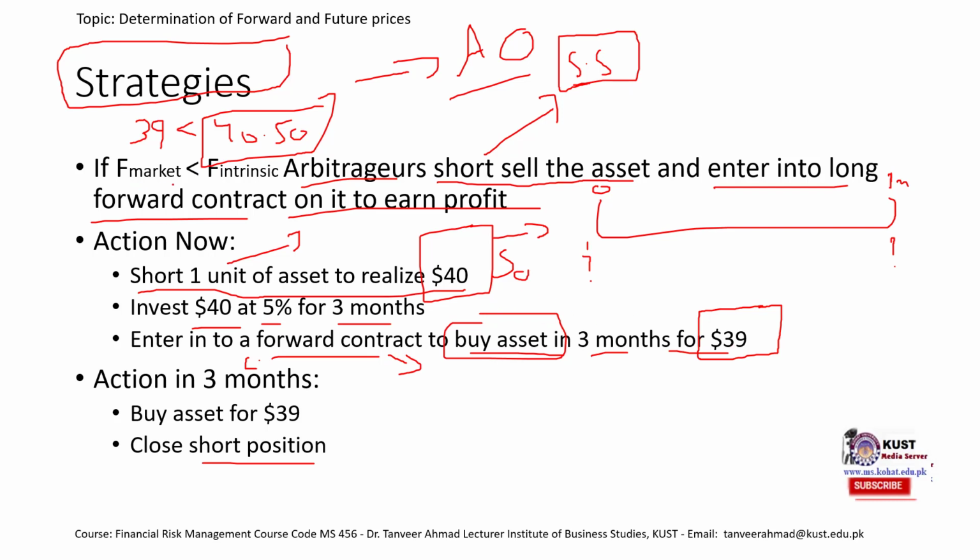So when the forward market price is less than the forward intrinsic price, we short sell the asset. Remember, short sell is different from a short forward contract. And we enter into a long forward contract. This is how we earn the profit. So we receive 40.5 from this investment, right? We have already seen this.